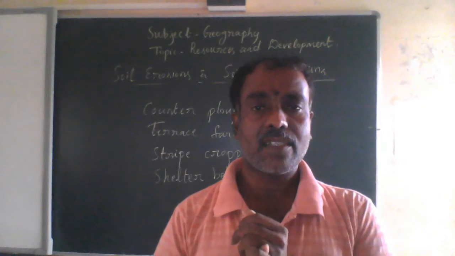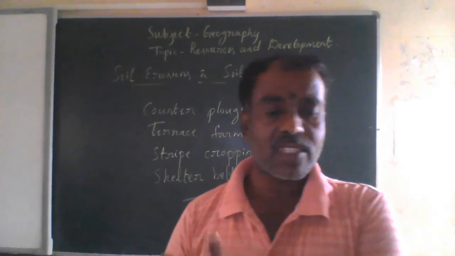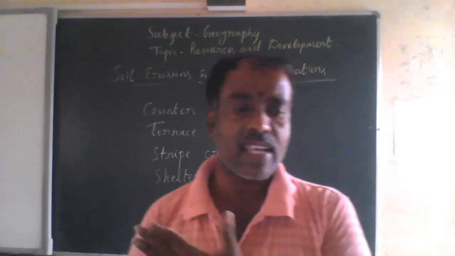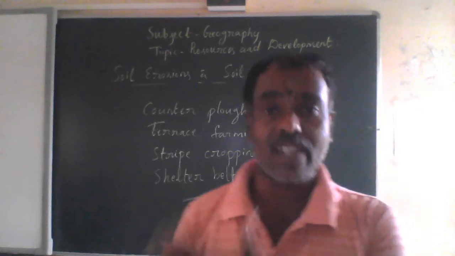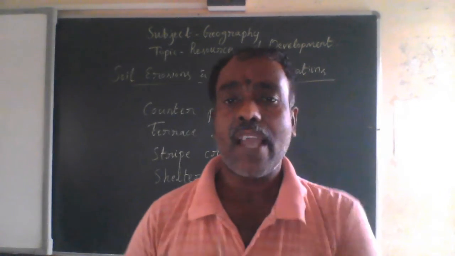Also in this class we learnt about soil erosion and soil conservation, and soil conservation is essential to conduct agricultural activities.